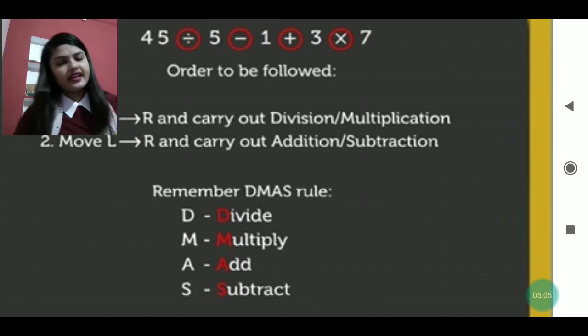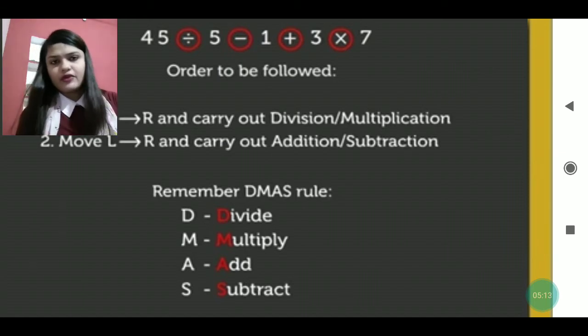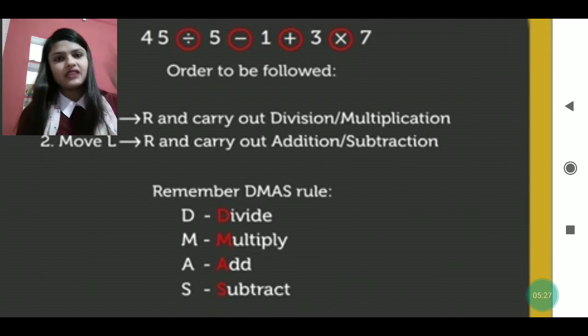The same thing is written here, or also the order to be followed. Okay, that we have discussed. Move left to right and carry out the division and multiplication, then move again left to right to carry out the addition and subtraction. An upside down question is given. And the signs which are given, the division sign, the minus sign, the plus sign, or the into sign, all the signs are circled in red.